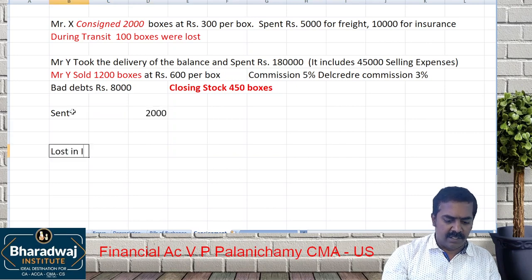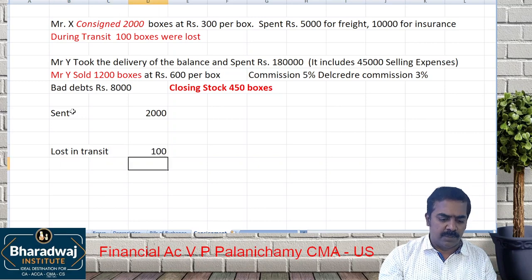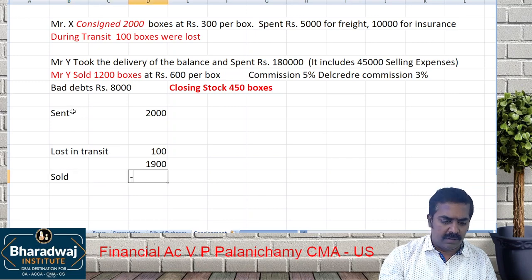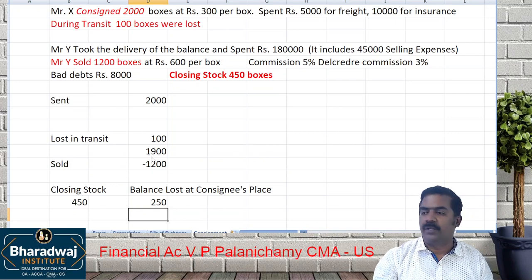Loss in transit: 100 boxes lost. The balance is 1900. Sold: 1200. So 700 should be there. But closing stock available is only 450, so the balance shortage is lost in the godown, lost at the consignee's place. Lost at the consignee's place is 250.